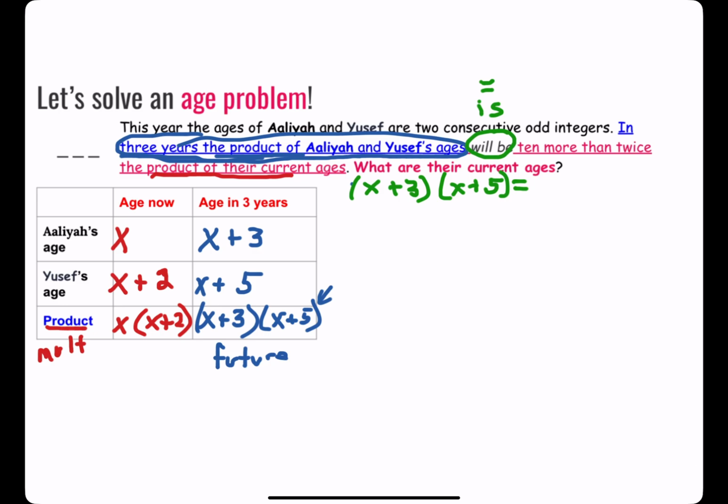And here in the problem, it clearly says 10 more than. Well, that means we're going to add 10 to something. And that something is what comes next. Twice, that would be 2 times the product of their current ages. Well, here is the product of their current ages. x times x plus 2.